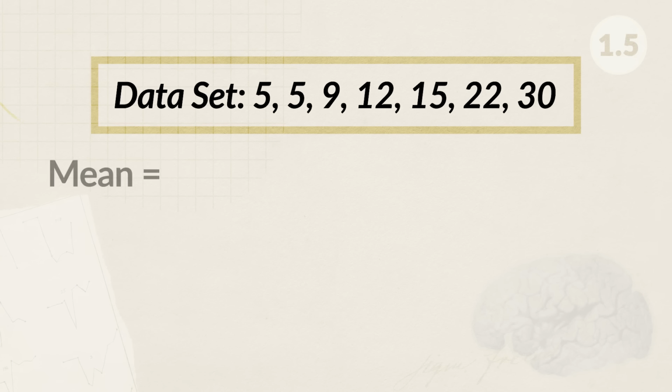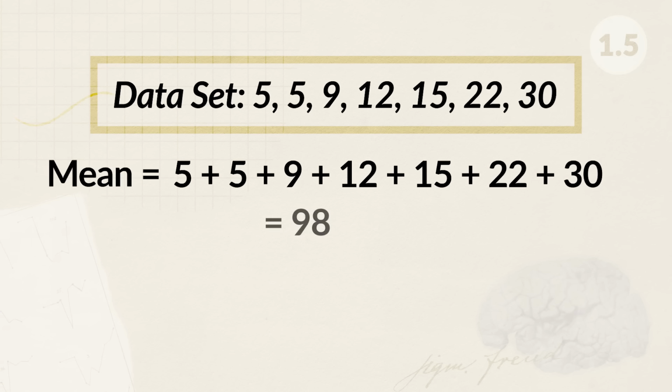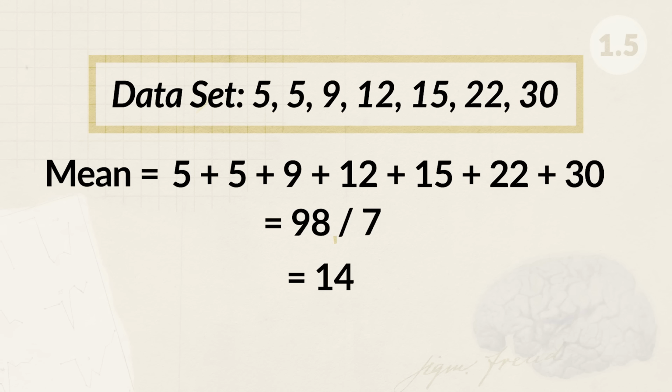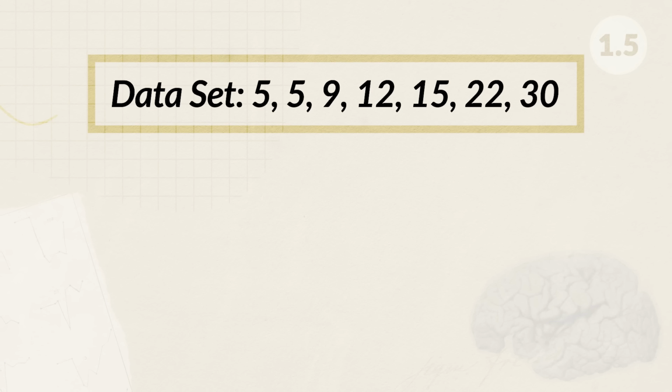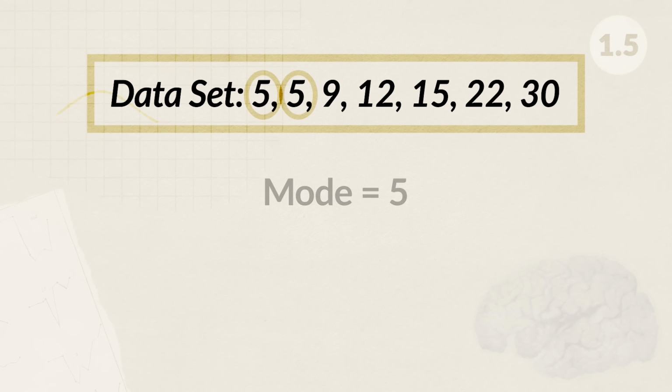Researchers can break down the data with central tendency, which consists of the mean, median, and mode. The mean is the average of the data set. To find this, you would take the sum of all your values and then divide by the amount of values you added together. To find the mode, you would look for the value that occurs most often. Whichever value occurs the most is the mode.